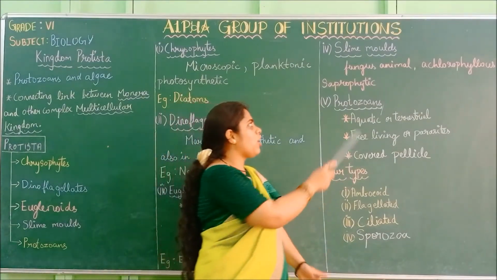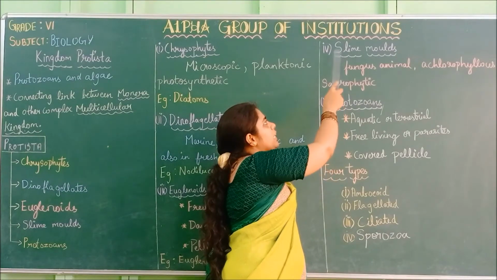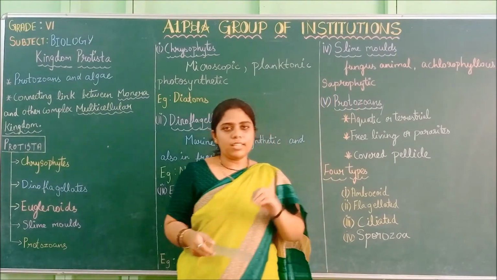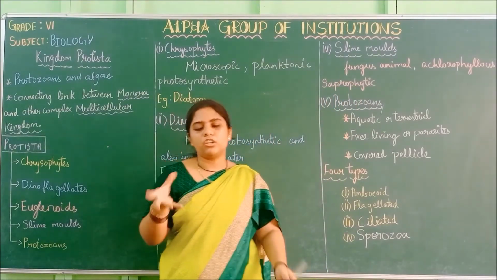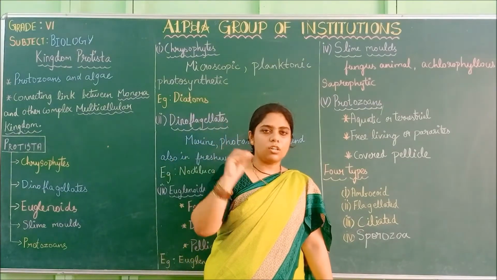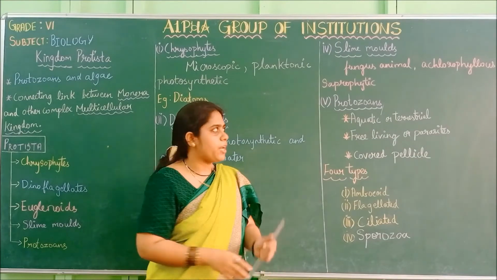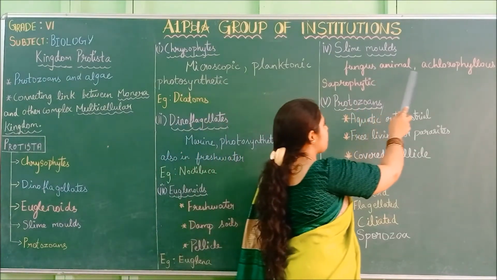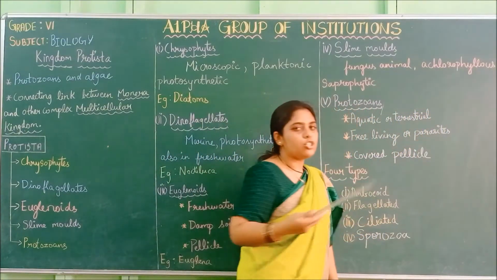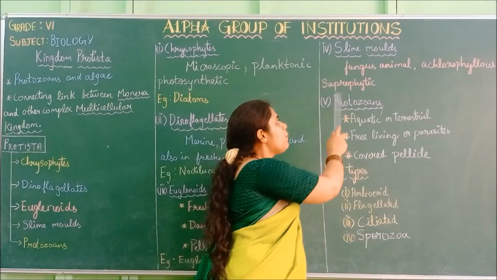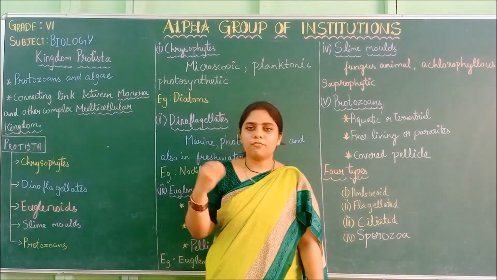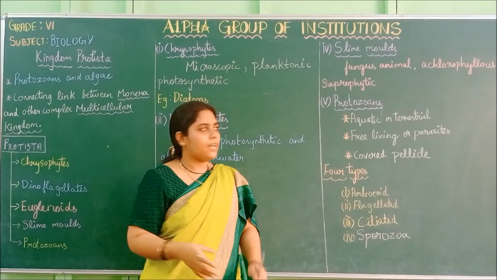So that is why they are called saprophytic. So these slime molds are fungus animals. They have some characteristics of fungus, and they are animals because no chlorophyll is present. So it is a fungus animal. Achlorophyllous means no chlorophyll is present, and saprophytic, that is, they feed on dead and decayed matter.